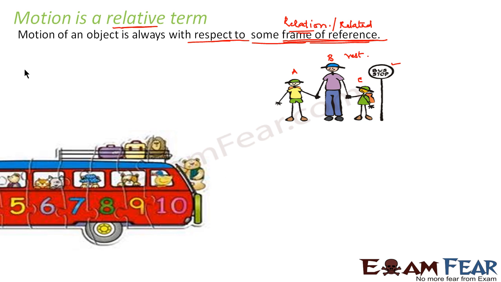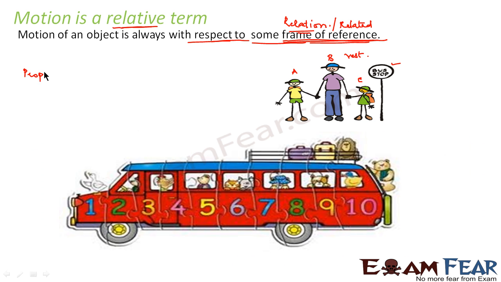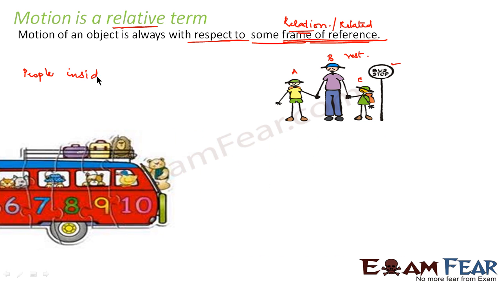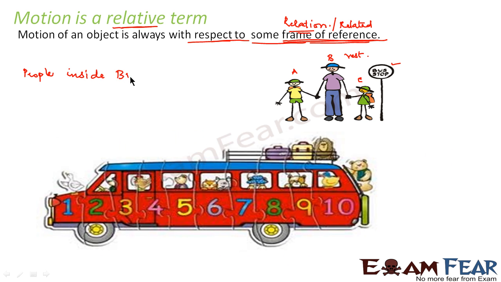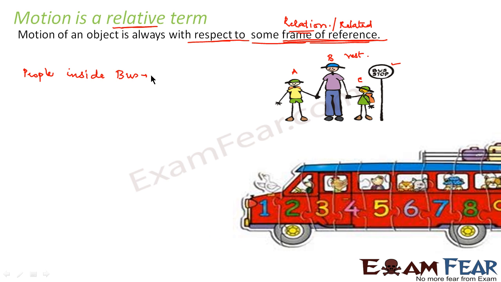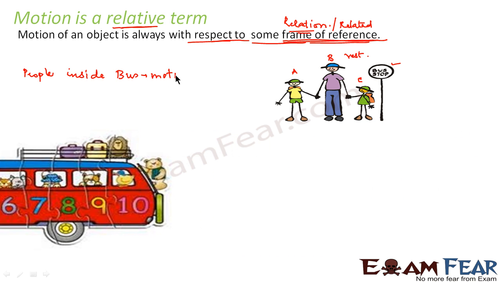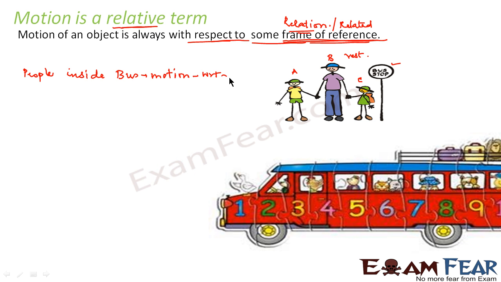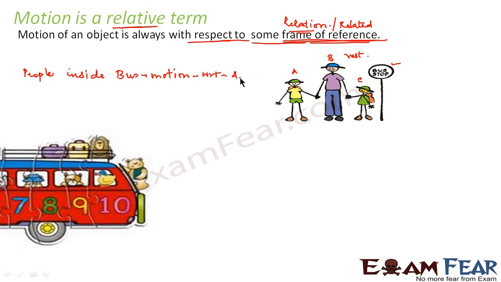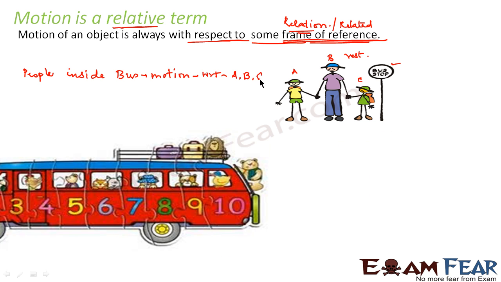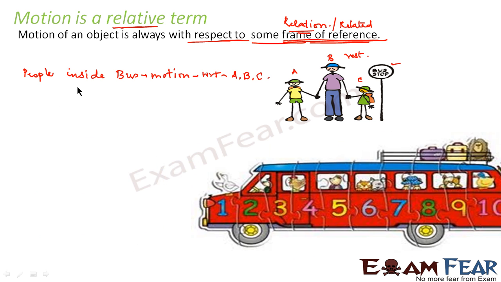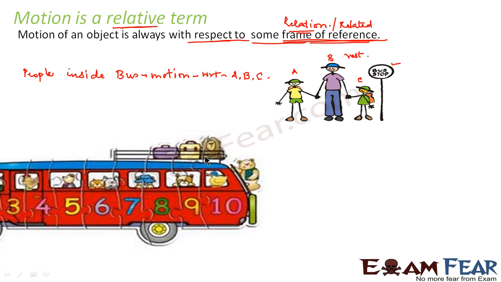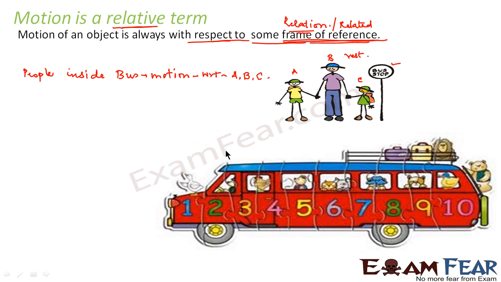That means people inside the bus are in motion with respect to A, B, C.